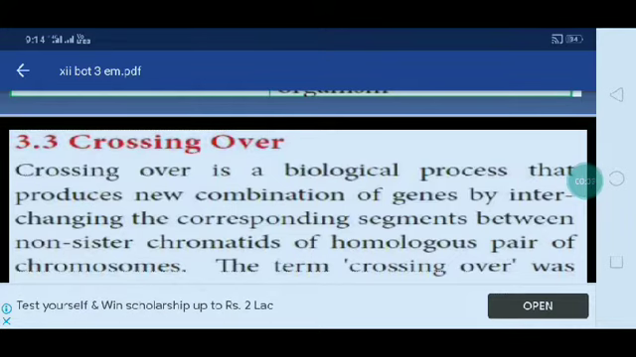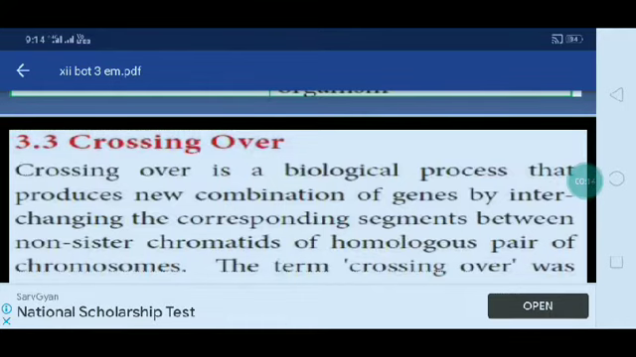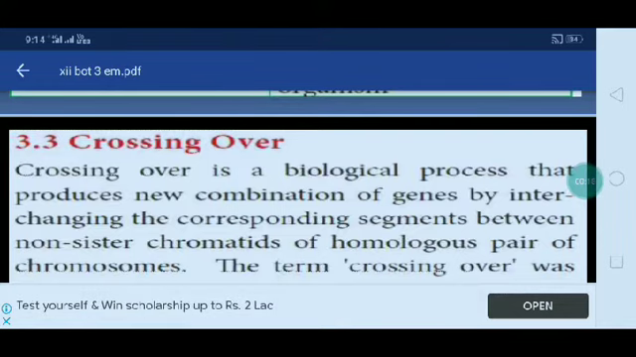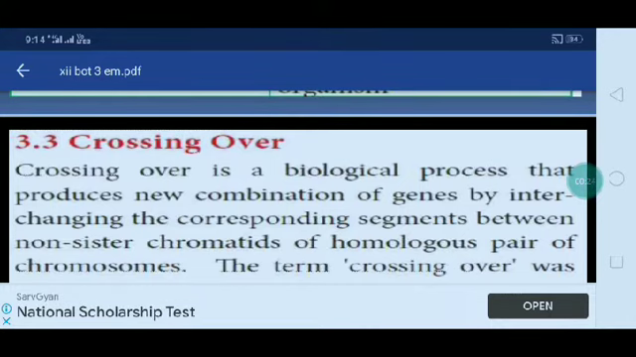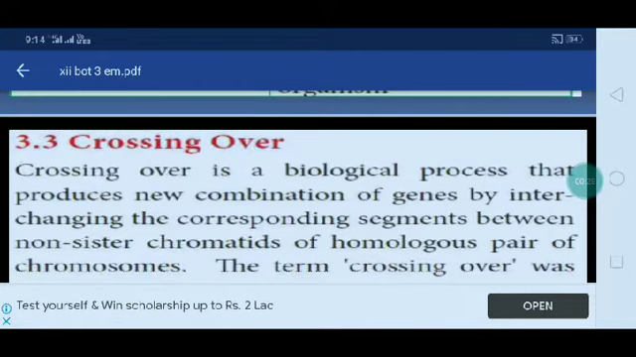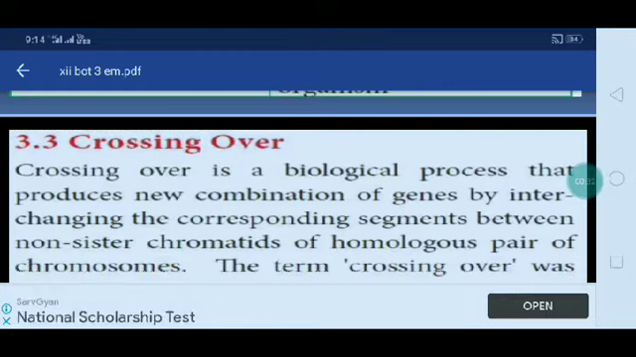Crossing over is a biological process that produces a new combination of genes by interchanging the corresponding segments between the non-sister chromatids of a homologous pair of chromosomes. So crossing over is a biological process in which a new combination of genes is produced by interchanging the corresponding segments between the non-sister chromatids of a homologous pair of chromosomes. That is called crossing over.